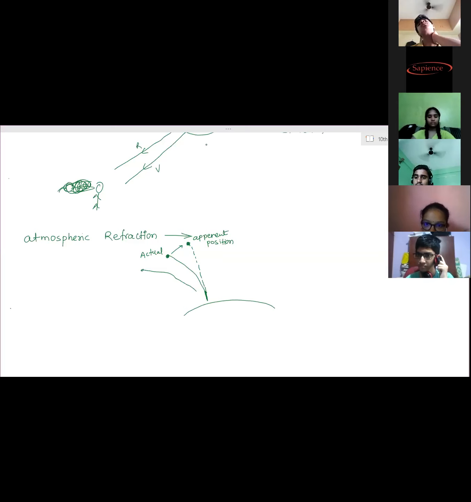Yes. A change in the direction of the light rays when it hits different particles in the atmosphere, like smoke and all. The phenomenon of the change in the direction of the light rays is known as scattering of light. Okay, spreading of the light ray. The word you can use is spreading. So the light ray changes direction, but at the time of refraction also direction changes. At the time of reflection also direction changes. Then how is scattering different from refraction and reflection? The light rays get spread in any possible directions.